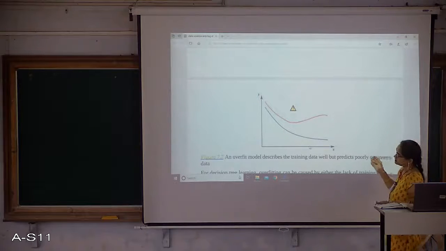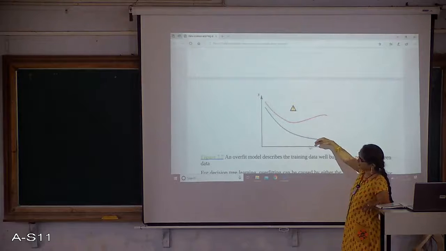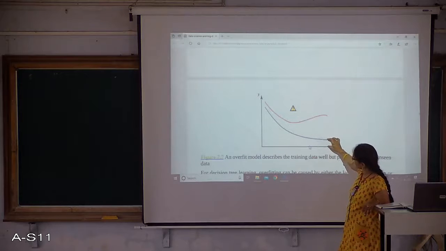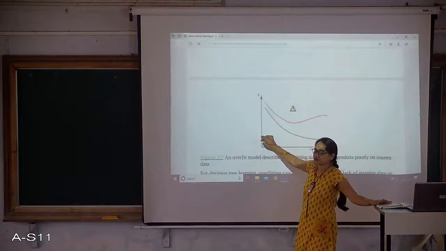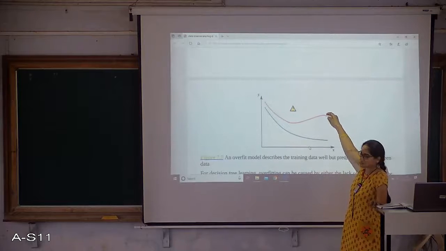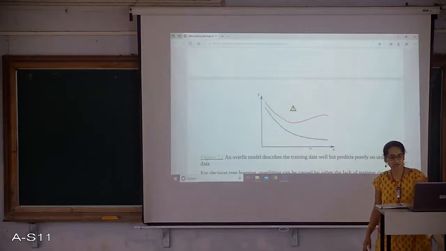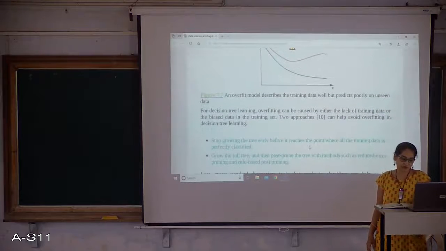An overfitting model has a large set of training data giving me a good result in training, but testing is taking more time. So this is a situation called overfitting of data.